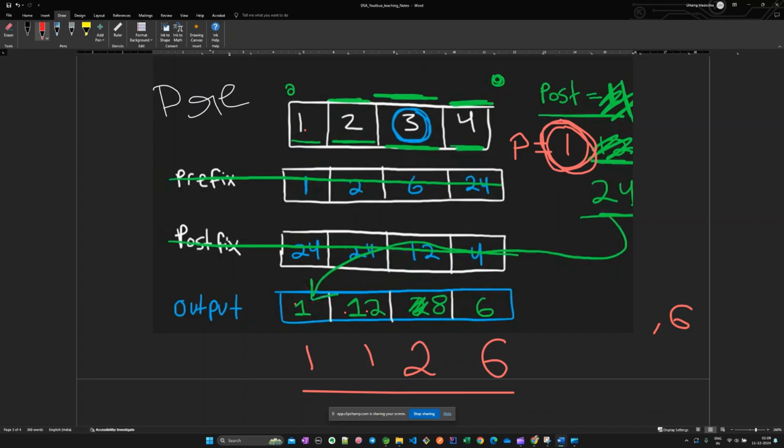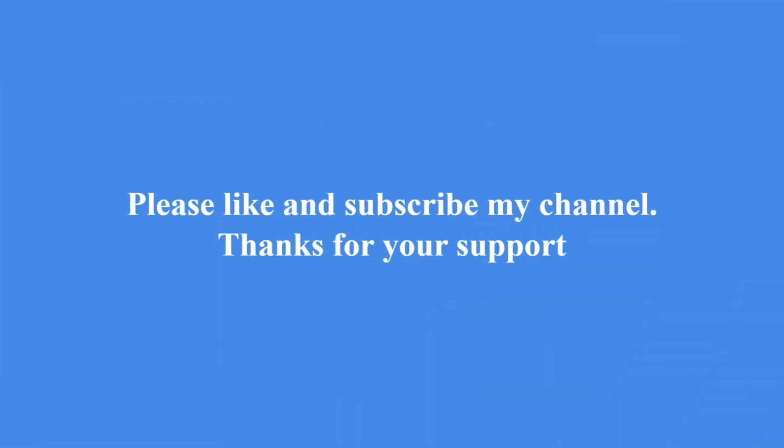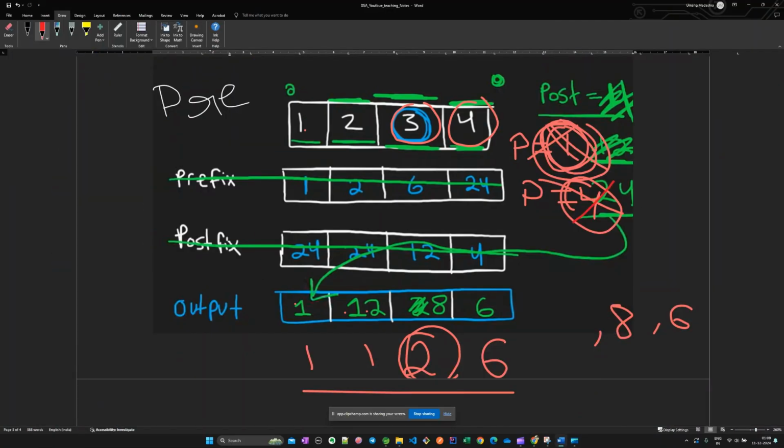Okay, now this is the postfix that we have used. Now for this number, what would be the postfix? Postfix would be the i plus 1 number into the previous postfix. So p equals 4 into 1, 4 would be the new postfix. Okay, and the final answer would be the new postfix into the prefix number which is present in the output array. So 4 into 2, 8, 8 would be our final answer. Now we have used this postfix and exhausted it, and we have completed these two numbers for the answers. Now the for loop pointer would be going here.